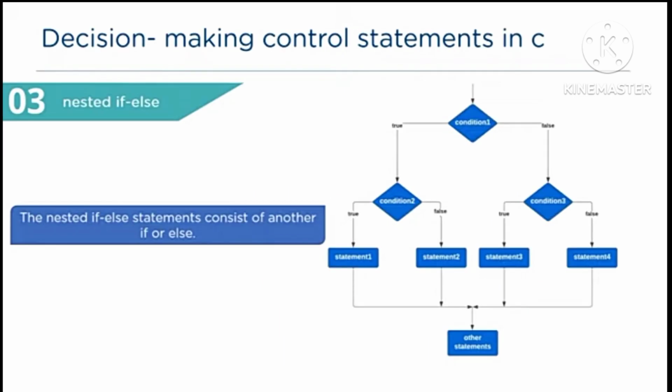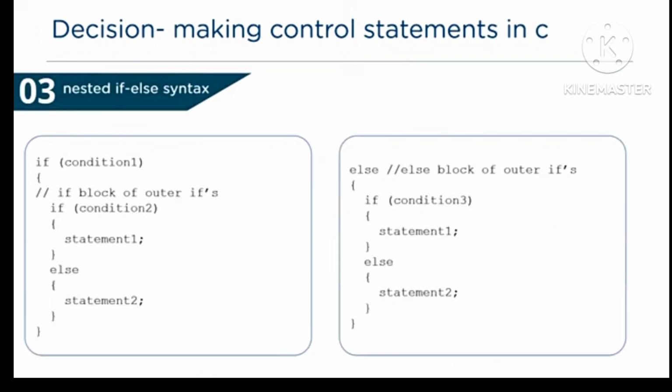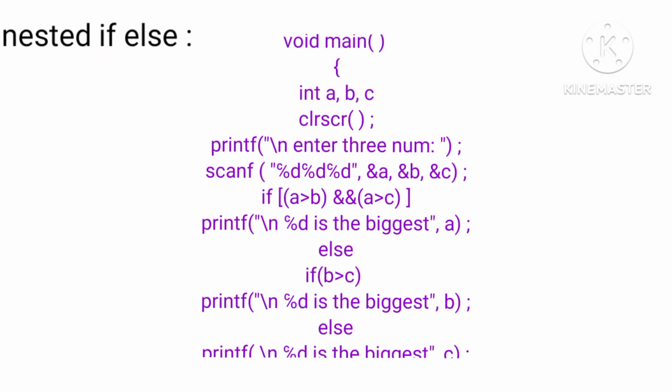Next, third one, nested if else statement. The nested if else statement consists of another if or else. This was the flowchart of the nested if else statement. This was the nested if else syntax: if condition, else statement 1 and statement 2. Next, the if else program.